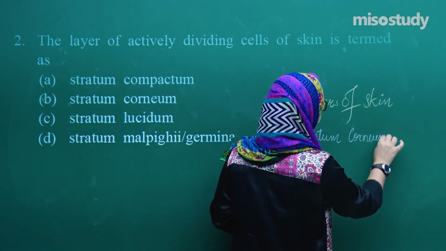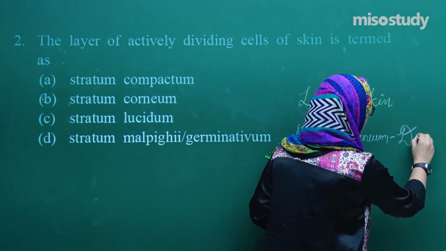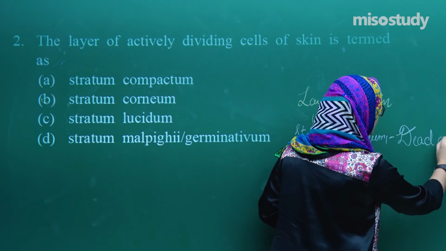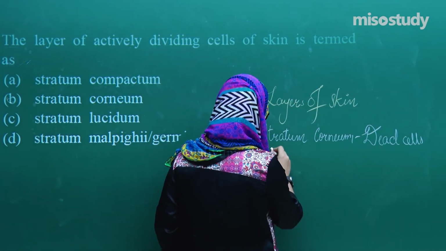It's the upper layer. And what does this layer have? It has dead cells. This layer gets shed off. Okay. Now the second is stratum